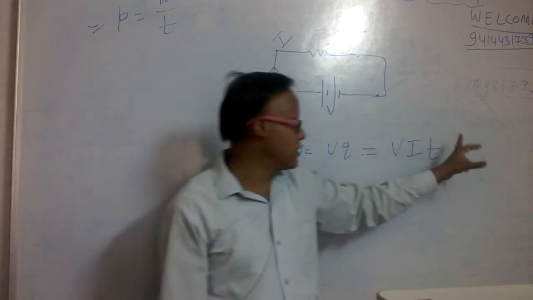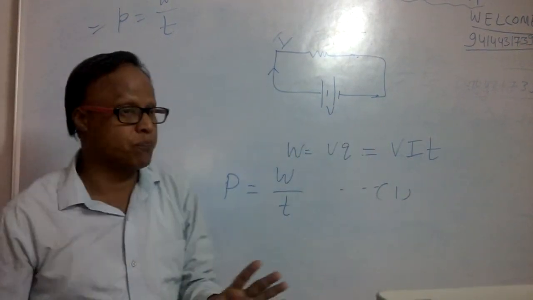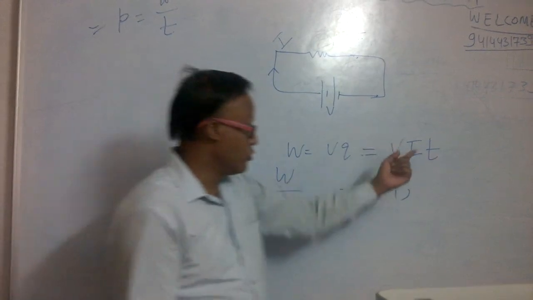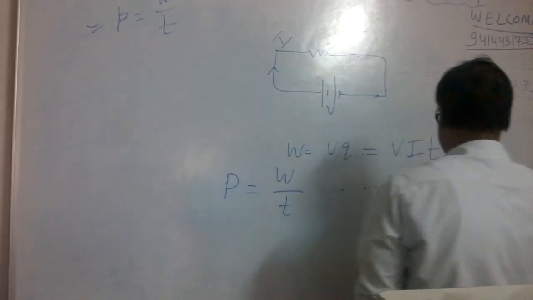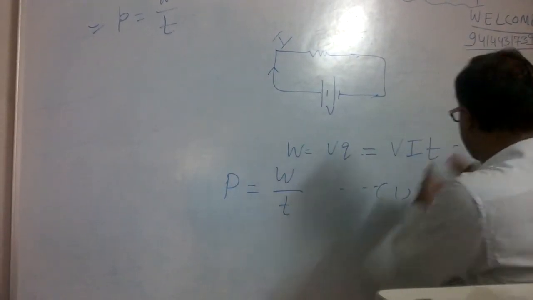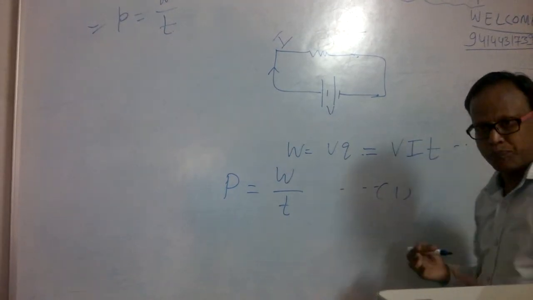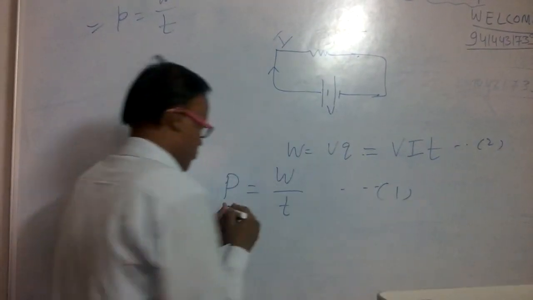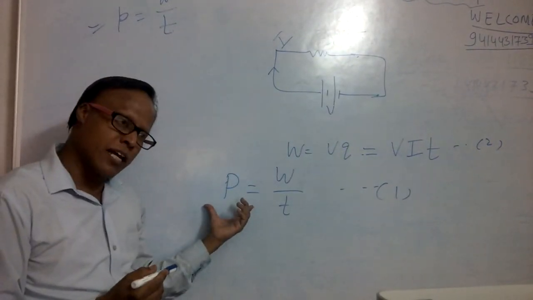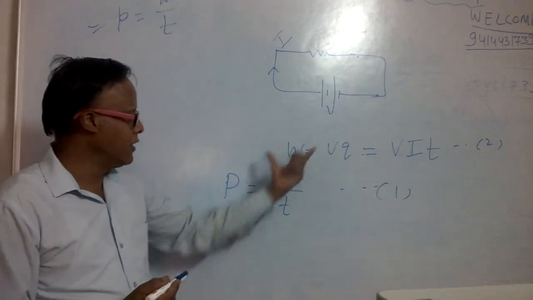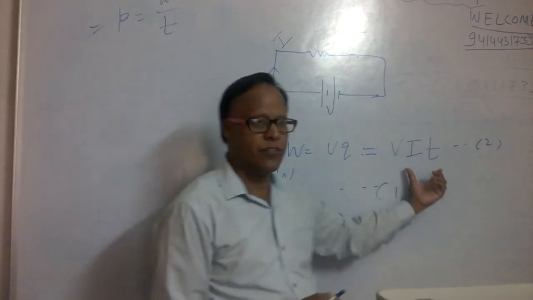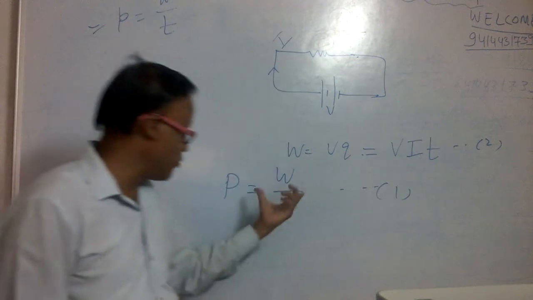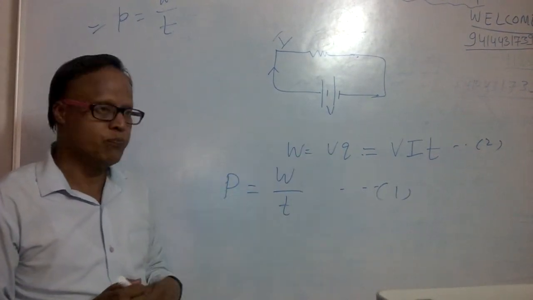Remember this. This is in terms of joule. So this is your equation number 2. So this is the definition of electric power, W upon T, and this W we calculate as VIT. Now put this value here from 1 and 2.